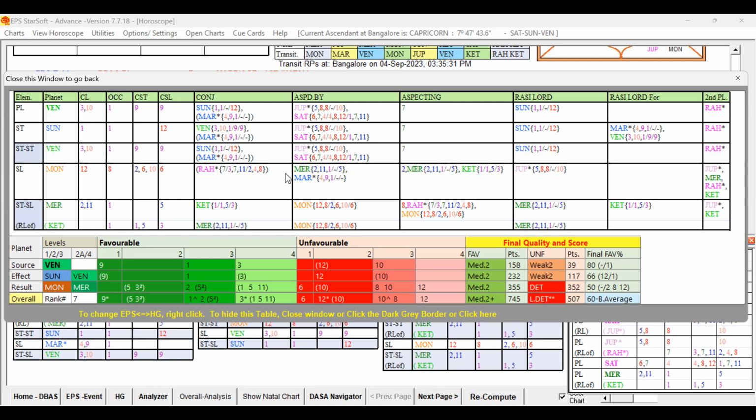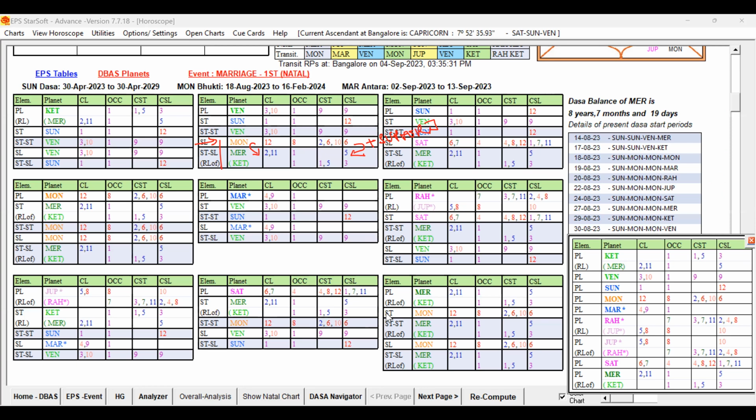That Mercury itself is aspecting the Moon, and yes, Mercury is present and Mars is also present. So that way, the Moon's unfavorable strength is reduced by Mercury. That Mercury is the star lord of that Moon itself, forming a ruler link. So the Moon's unfavorable strength is not further supported by the star lord, but it is supported by the star lord on the favorable side. That way, Venus, the star lord, is supportive for the marriage along with those key planets.